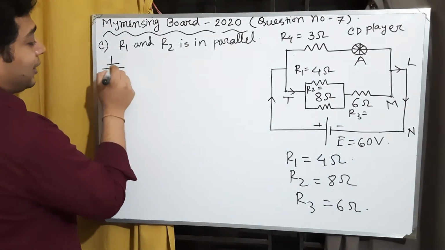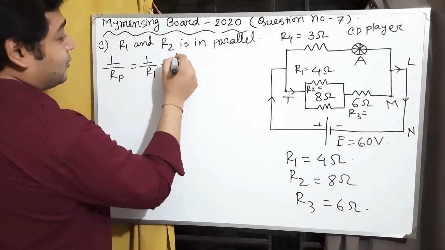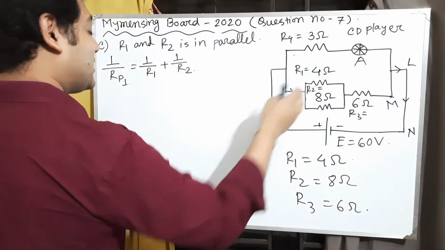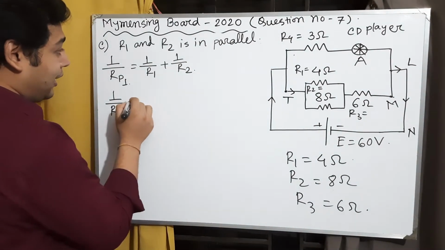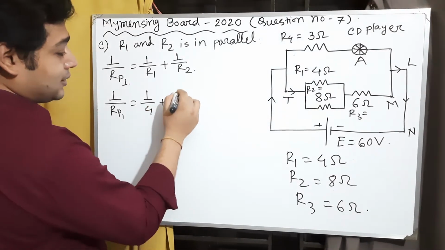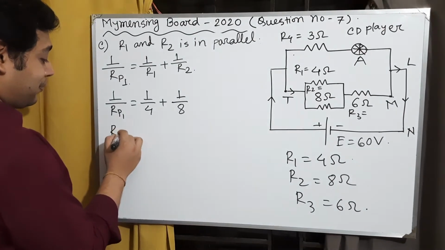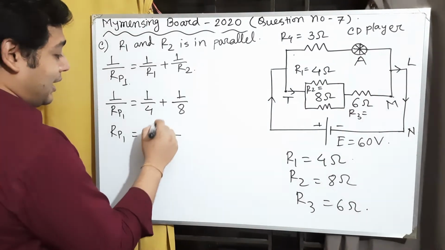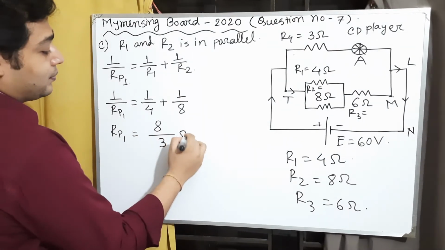So we can write 1 by Rp1 equal to 1 by R1 plus 1 by R2. We named this equivalent resistance Rp1. Now 1 by Rp1 equal to 1 by 4 plus 1 by 8. Calculating this, we get Rp1 equal to 8 by 3 ohm.